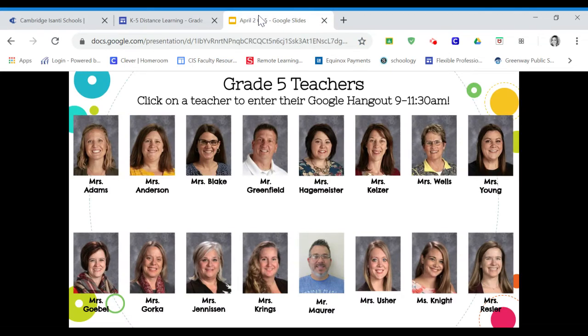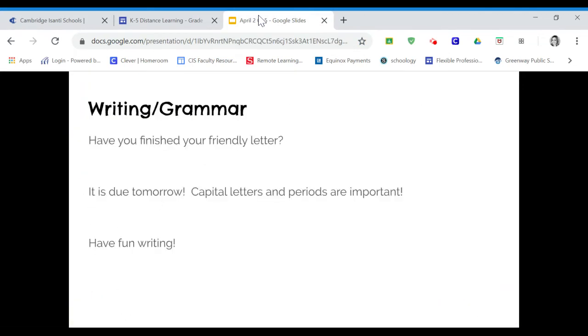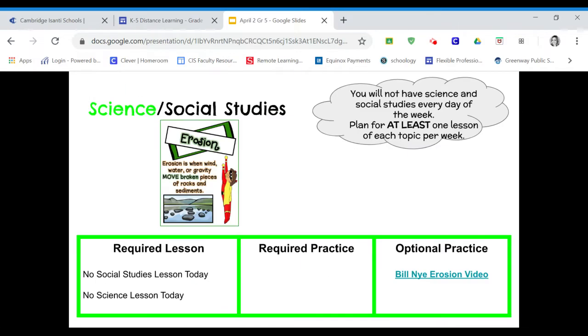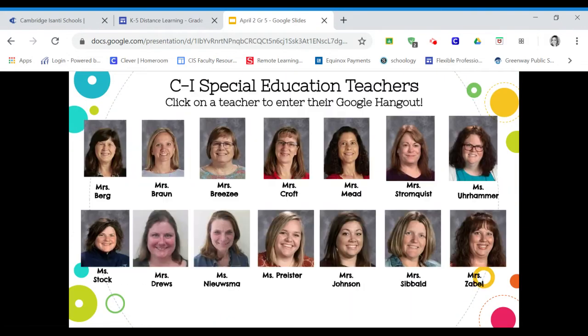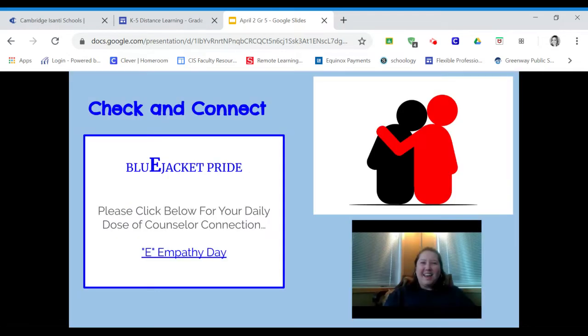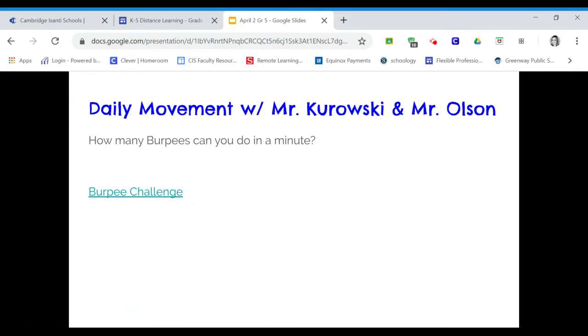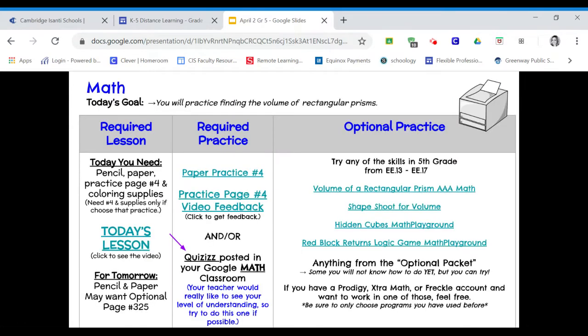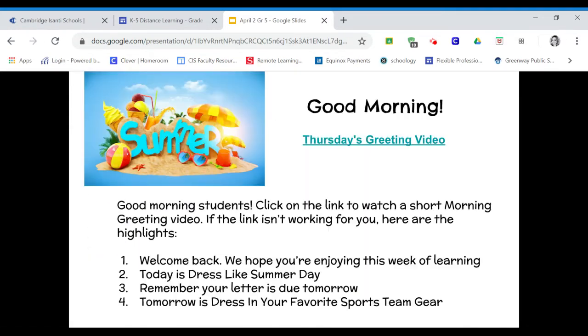In these slides, it takes you to all of your activities for the day. I know some of you haven't been following through these slides. You've just been doing what the paper tells you to do or what you thought you were supposed to do. But using these slides is the best resource for you. Many of these links are live and you need to click on them to get to where you need to be.